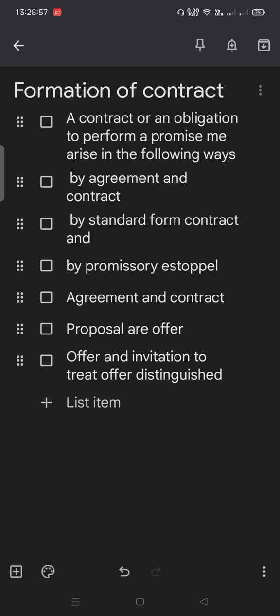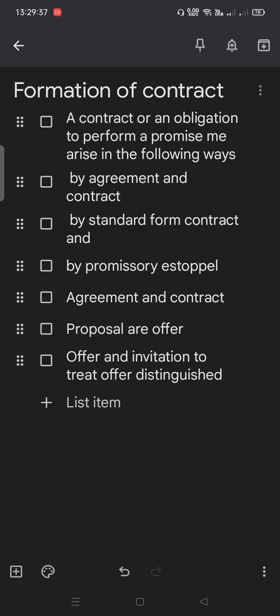All agreements are contracts if they are made by: 1. the free consent of the parties, 2. the parties competent to contract, 3. a lawful consideration, 4. and with a lawful object, and are not thereby expressly declared to be void.